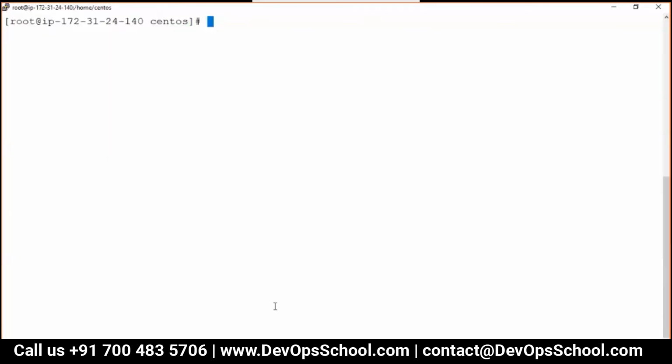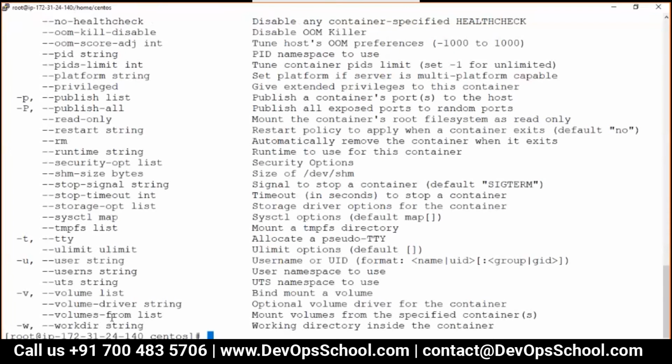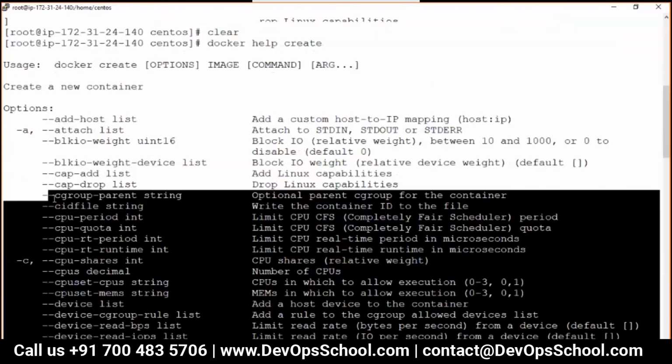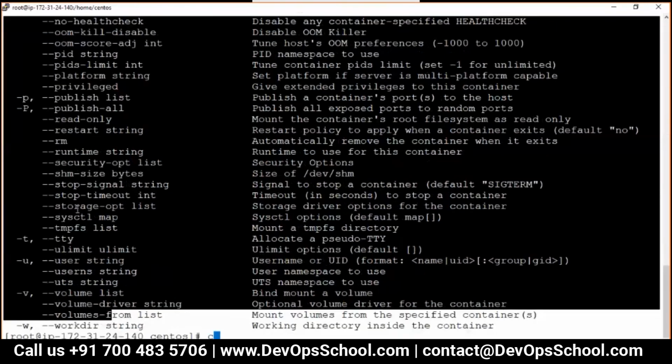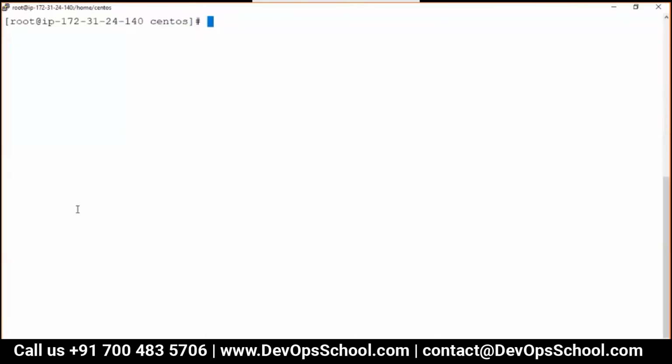So guys, you had some commands. I don't know how many of you have looked at it. docker help command create. Remember the docker create command, to create a container? You see so many options you have, and the same options you have with run also.